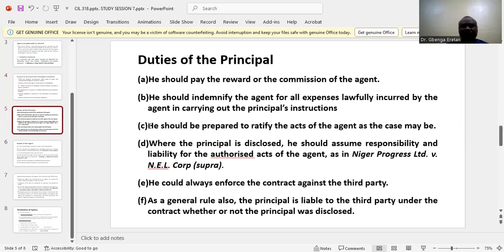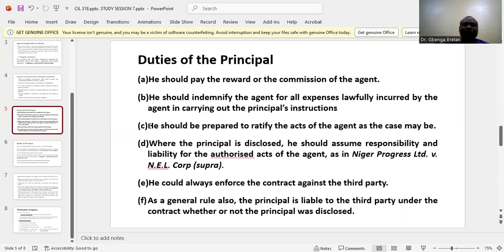What are the duties of a principal in the principal-agency relationship? If a principal engages an agent to act on his behalf, what are the duties of the principal? Number 1, it is the duty of the principal to pay the reward or the commission of the agent.